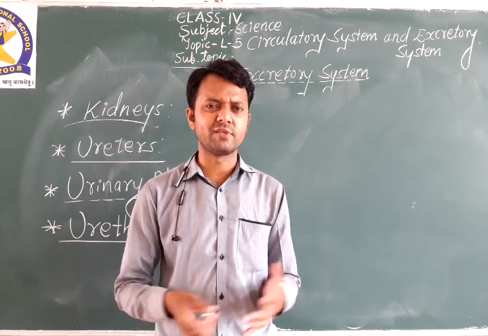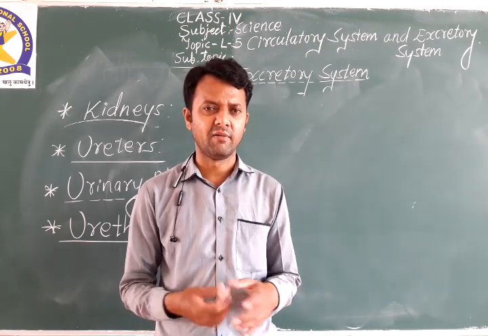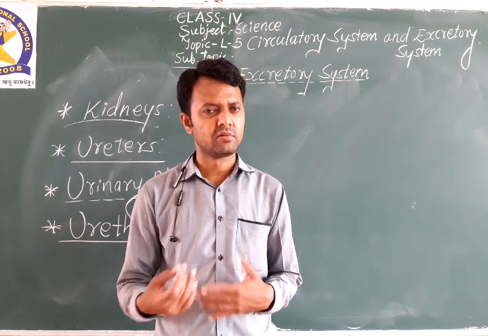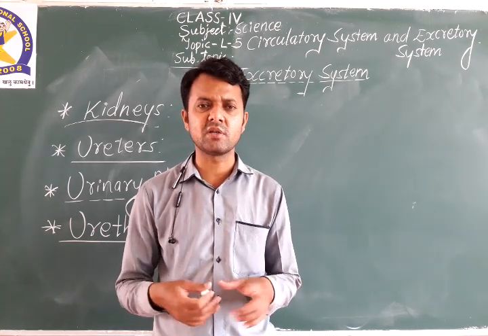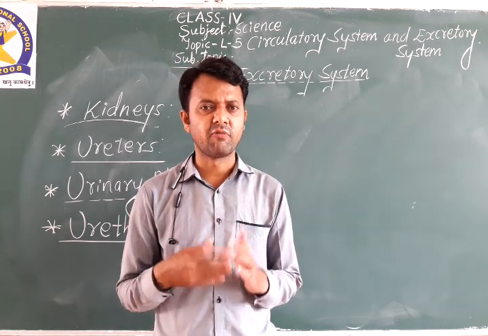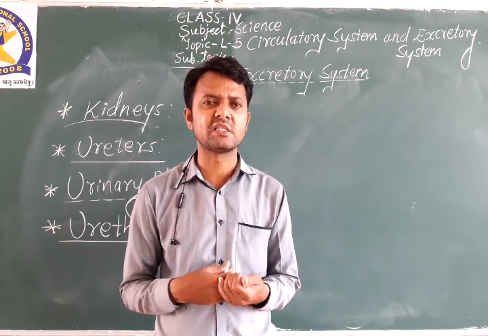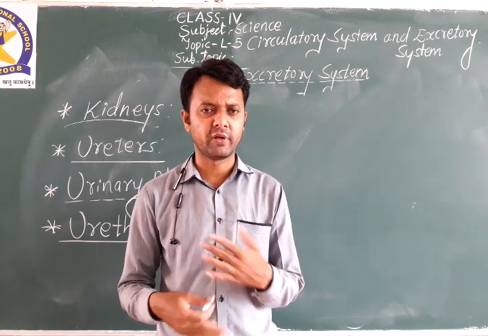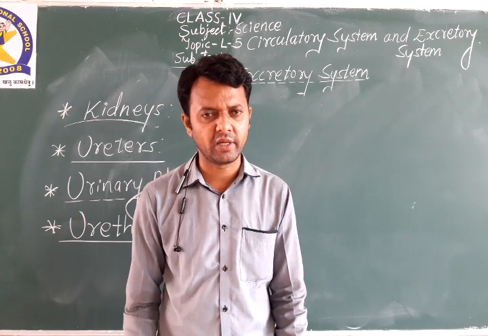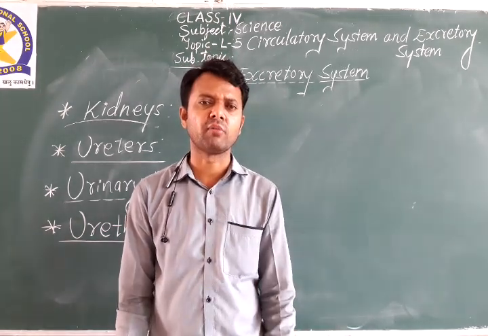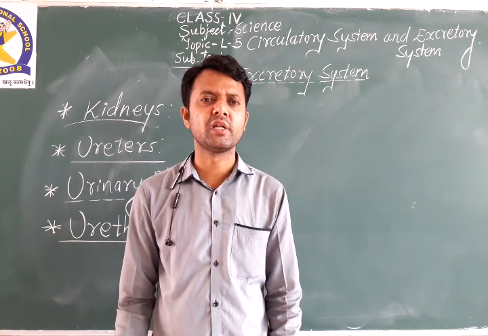Many times we might have heard about kidneys. If one kidney fails, with the second kidney the person can survive. There is a pair of kidneys, and what is the function of the kidney? To filter the liquid things which are there in the body, or we can say the excess salt and water. The excess salt and water needs to be thrown out from the body with the help of the urinary bladder.